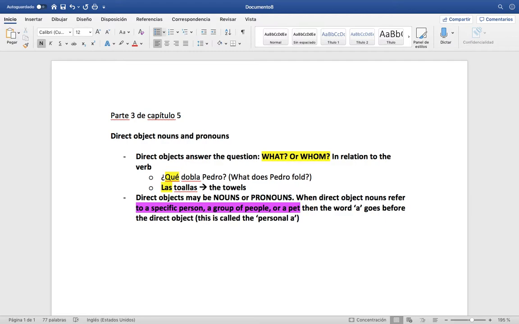Remember that the personal a followed by el becomes what we call in English a contraction, right? So that means it becomes al. Remember when we talked about that a couple times in the beginning of the semester? Well, here we're talking about it a little bit more explicitly or in depth.